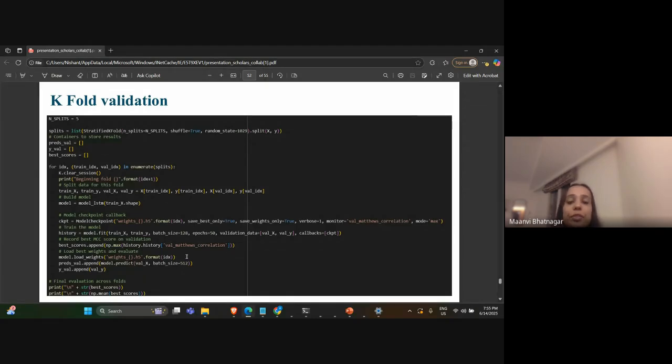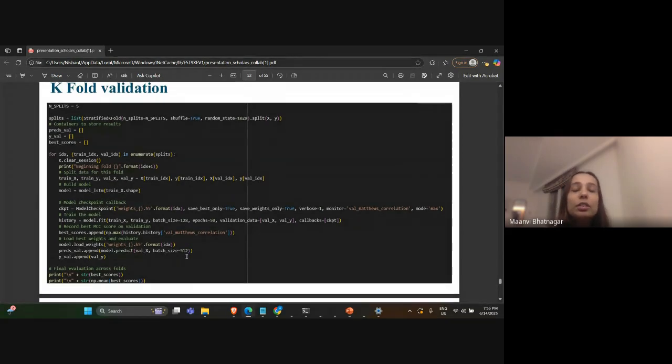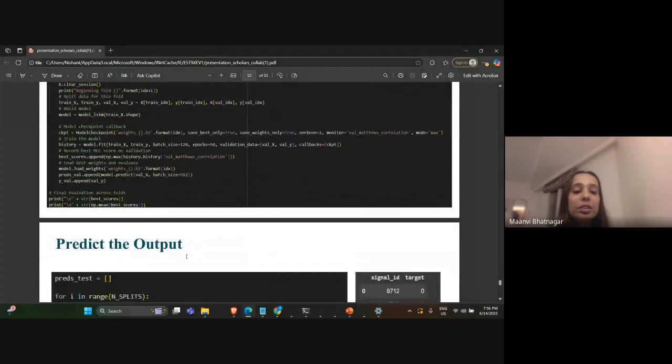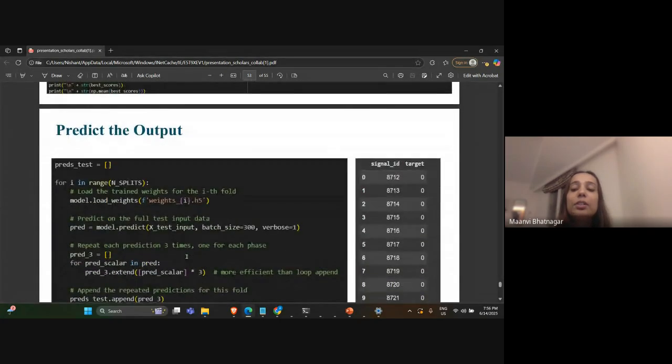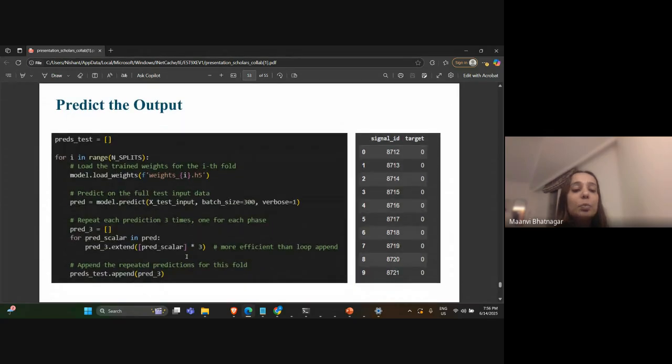Here we have used 5 splits to train the model 5 times, where each fold had an equal number of data, but it was all randomly split, and the average result was calculated. With the help of this, we can ensure that the model is more robust and has reliable performance. From the previous graph, it was shown that the second fold showed the best results. Then the last step is to find the output.